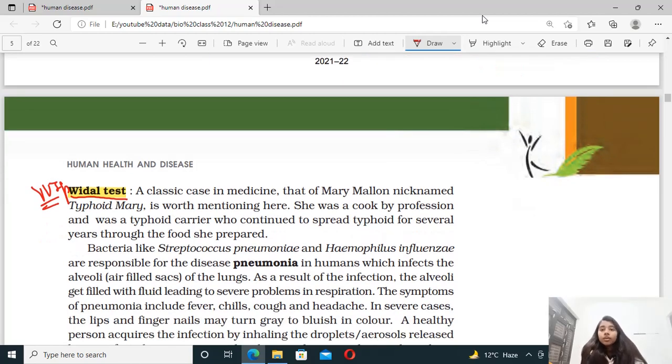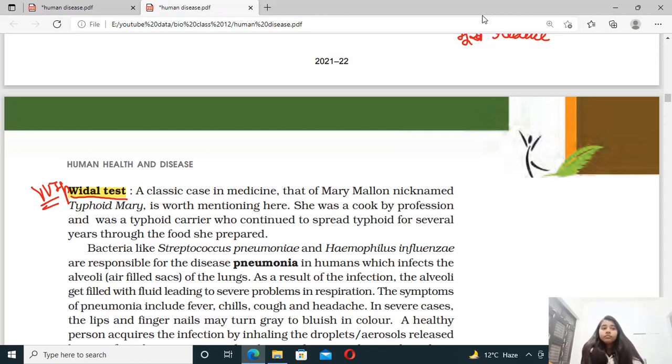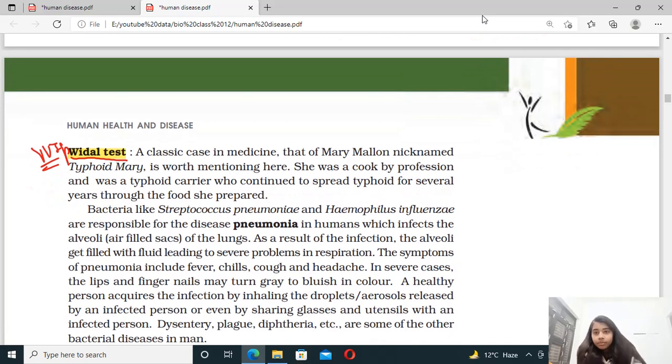Now any disease starts from one person who has been infected, and that person is responsible for spreading the disease. So who first had typhoid? Typhoid first occurred in Mary Mallon. Okay, Mary Mallon was a lady, and she was a cook by profession. She used to prepare food in different homes, and that's why she was responsible for spreading this disease, right?